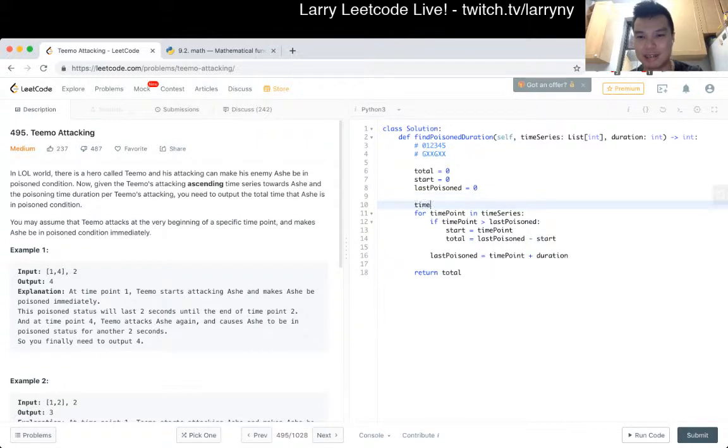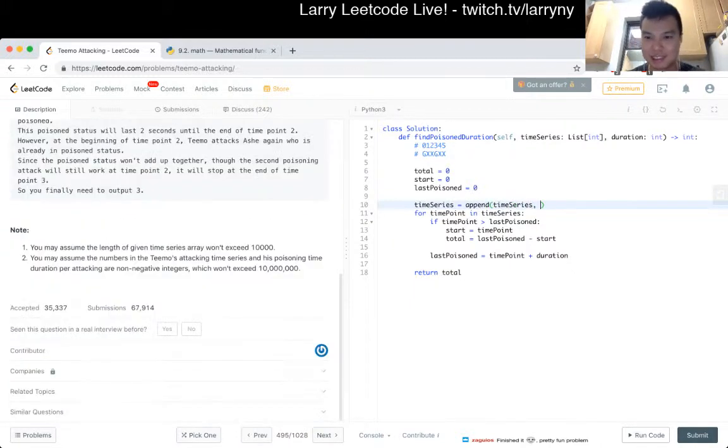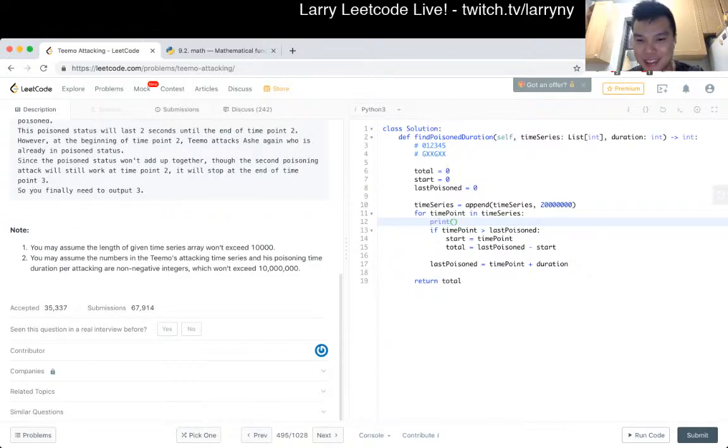Something ridiculously big, the max was 10 million, so I'll just choose 20 million, say. The easy part about this is I could print out the state at each step, so this should be easy to debug at least.